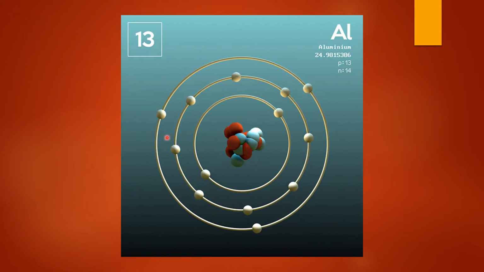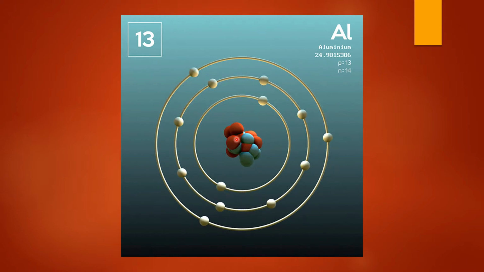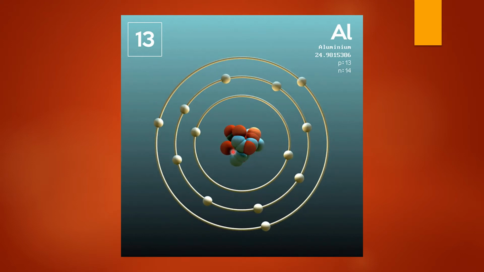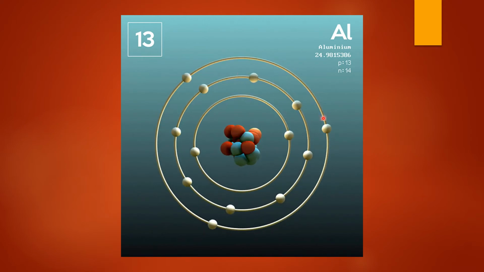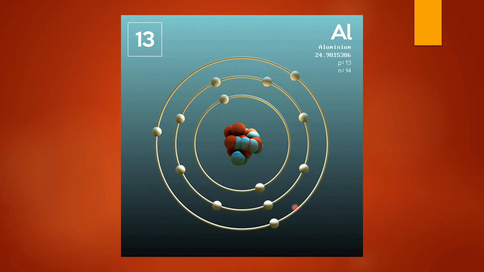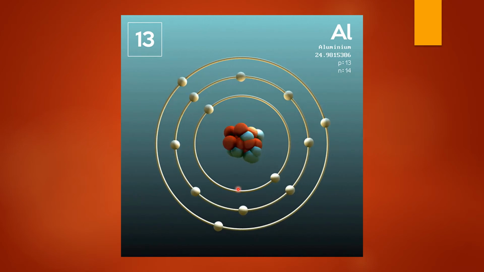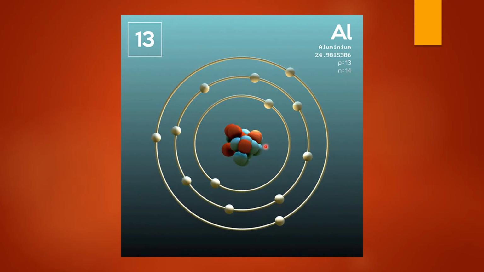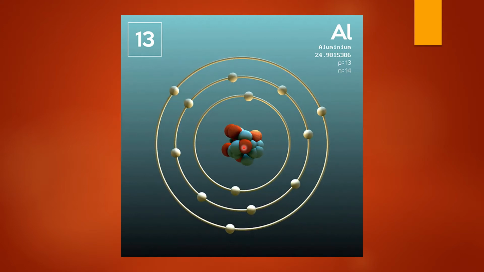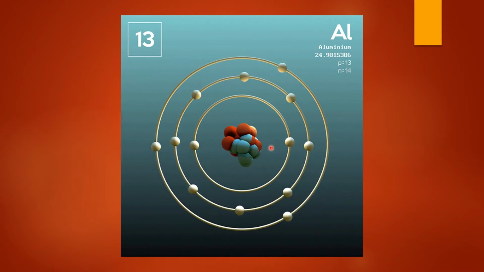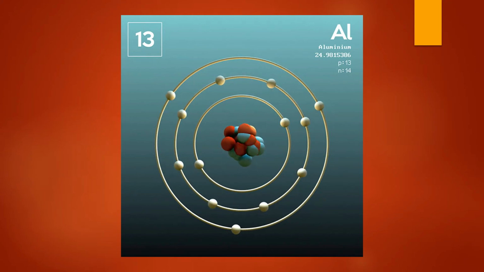This is an atom of aluminium. It's a normal atom. It contains a nucleus in the center, and the nucleus contains positively charged protons and neutrally charged neutrons. And you will find the negatively charged electrons orbiting around the nucleus. Since this is a normal atom, it is a stable atom. That is, the nucleus does not give out any radiations or show any kind of reactions.